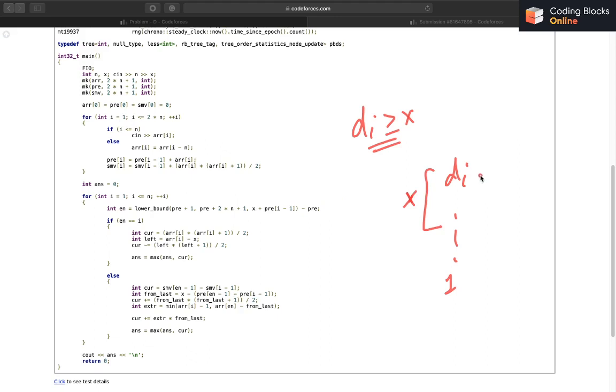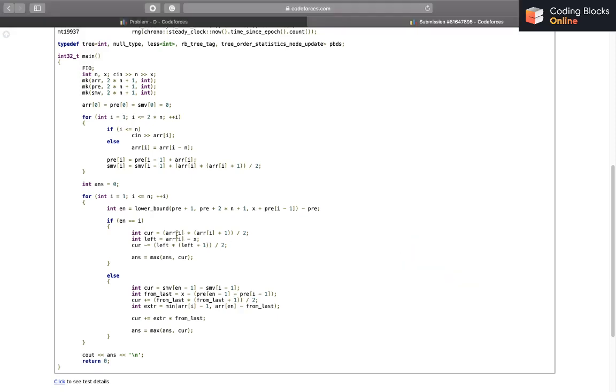To do that, what did I do? I just took the total sum, which is di into di plus 1 by 2. I just subtracted the sum of the smaller di minus x values from it. So the current value equals a of I into a of I plus 1 by 2, the total sum. The values that I need to leave are going to be a of I minus x, and I'll just say current minus equals left into left plus 1 by 2. I hope that's clear. Also don't forget to take max. I just said answer equals max of answer comma current.